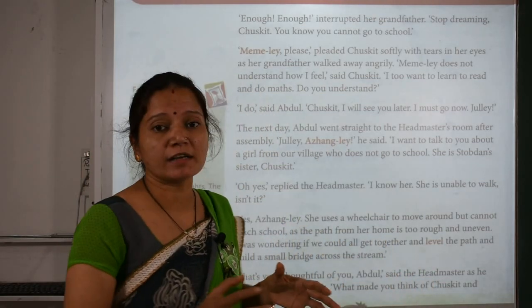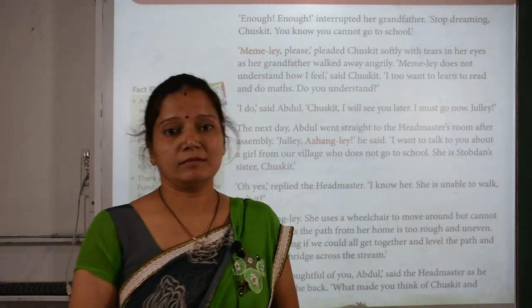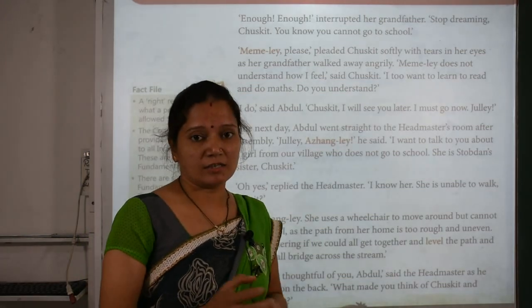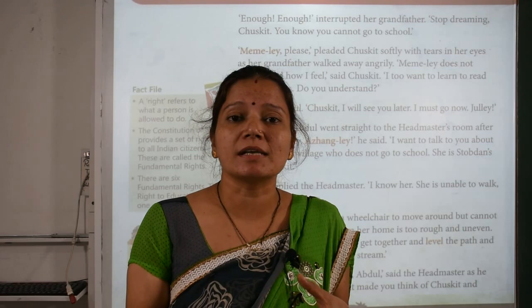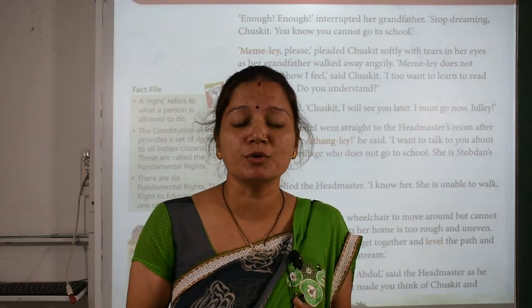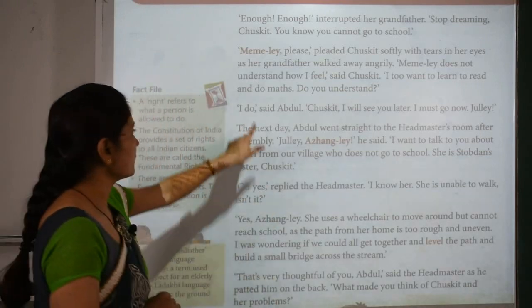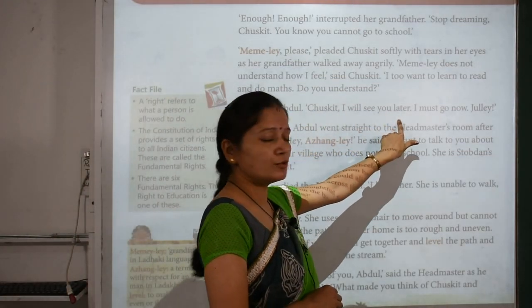So when the grandfather went, Chaskit cried, with tears in her eyes. And then she said that Mamele doesn't understand, meaning her grandfather doesn't understand her feelings. She wants to go to school, she wants to learn, she wants to write. "I do," said Abdul. "Chaskit, I will see you later. I must go now. Jule."